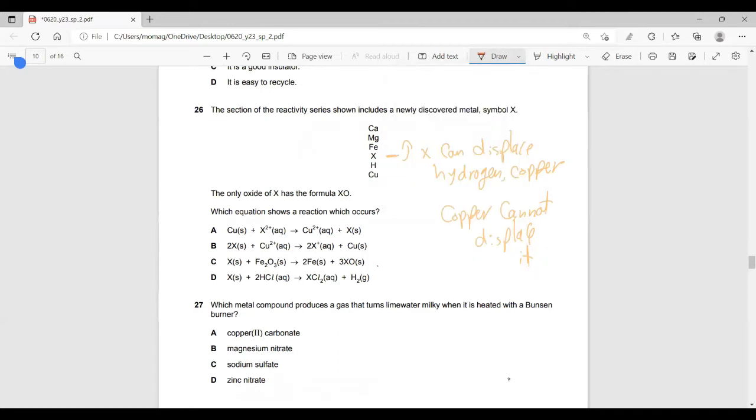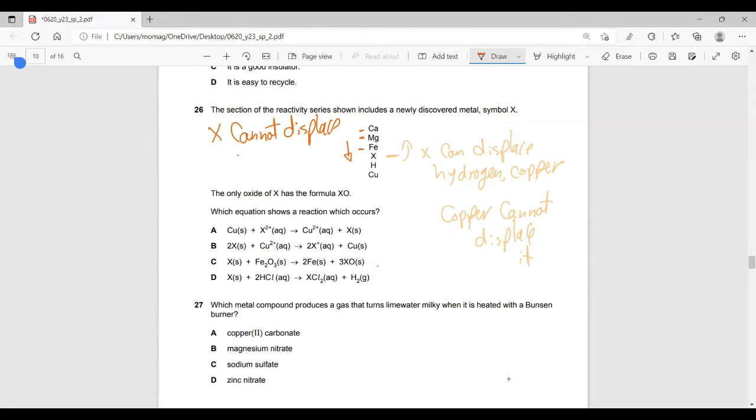Fact number 2: the element X itself cannot displace iron or magnesium or calcium. How do you know? Because it is lower than them in the reactivity series.